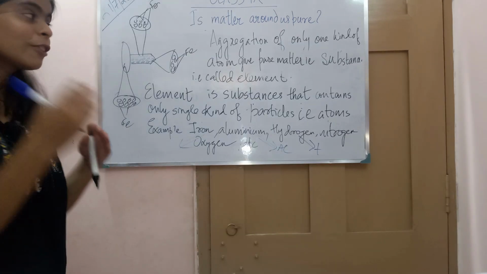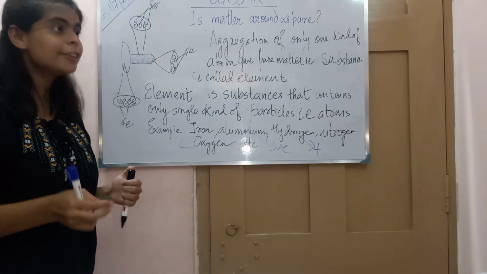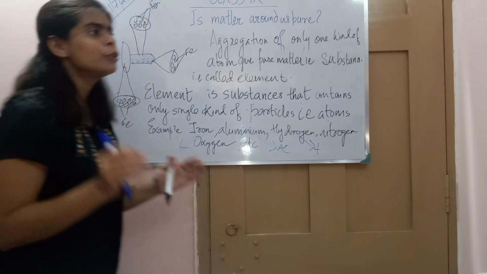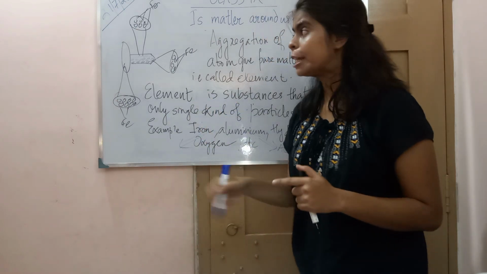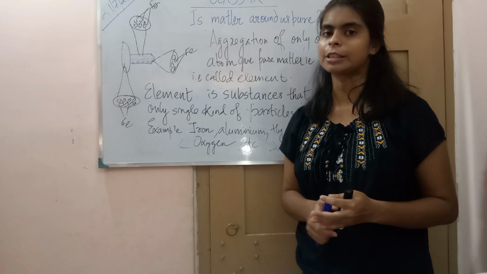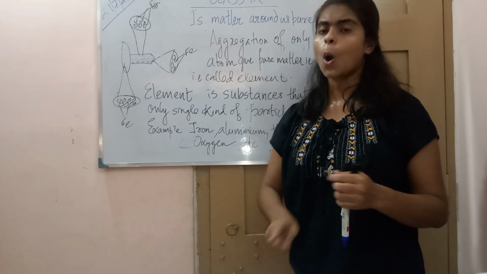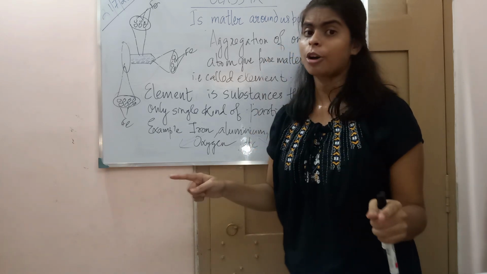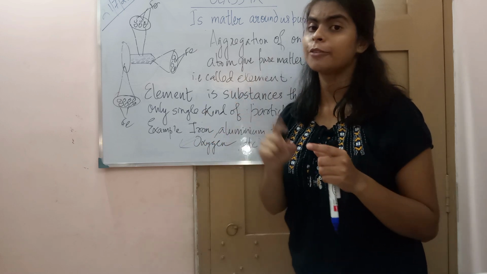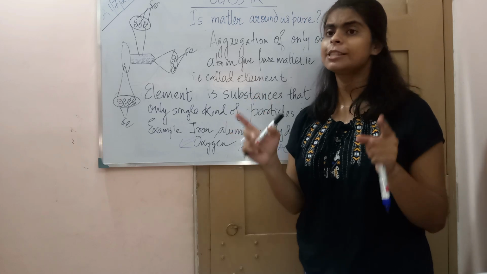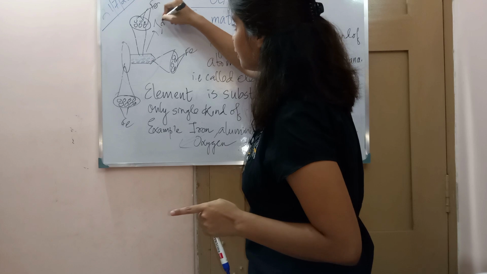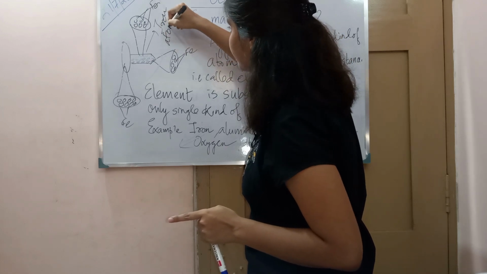As we have seen with the example of iron, in any part you will find only one kind of particle. This iron contains millions of atoms, and all the atoms are of one kind, the iron atom.